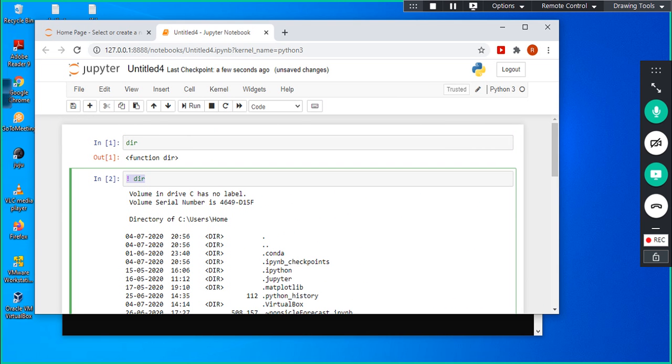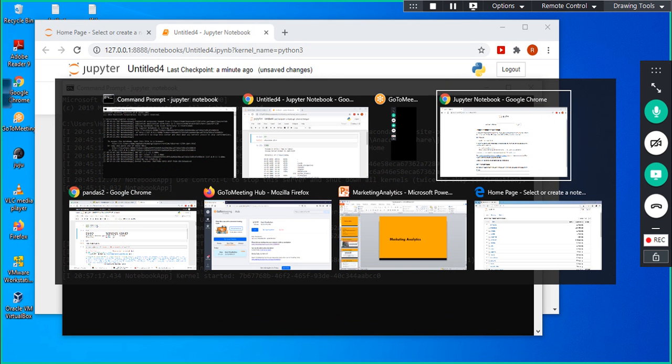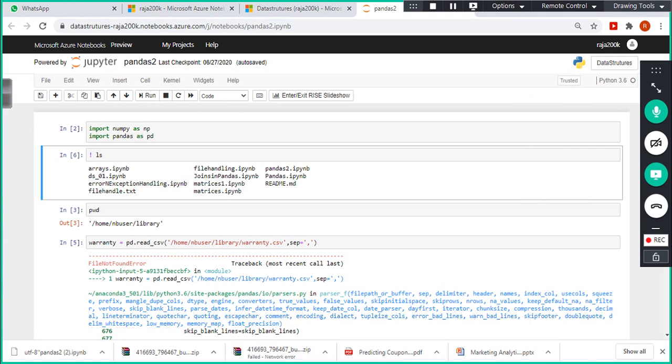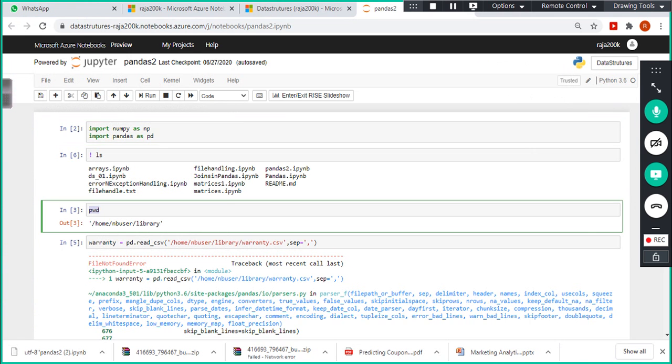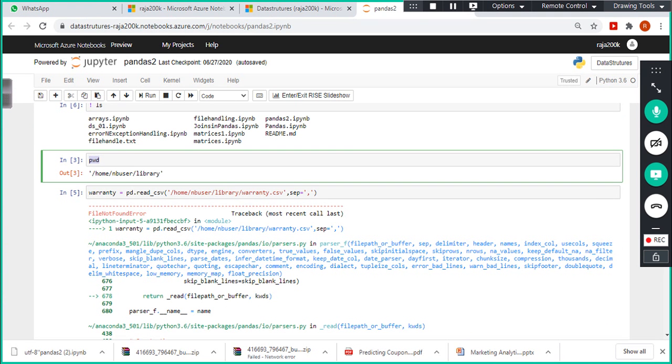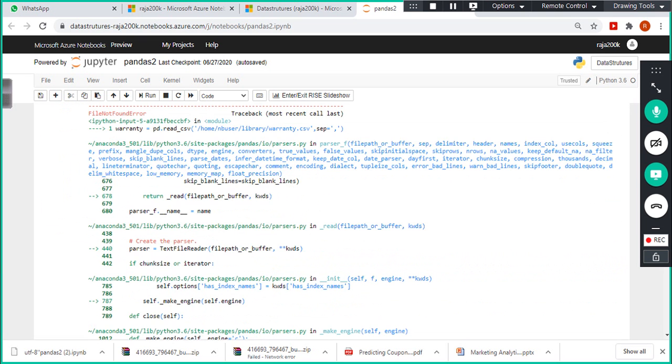See, this is Microsoft. Though Microsoft or Azure are using the Anaconda distribution of Python, they still made some customization, right? So if you use PWD, it will work, PWD without giving a question mark. But you have to use the question mark if you won't do anything on the cloud.